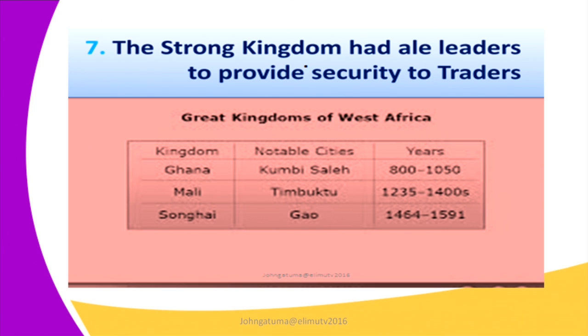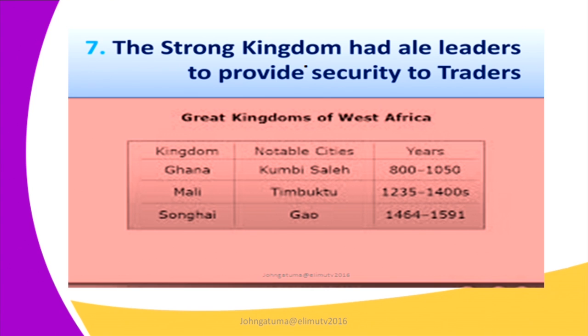Number seven, it led to a strong kingdom. The strong kingdom had able leaders to provide security to traders. So the strong kingdom, having able leaders, was able to provide security for the traders. Remember, we began by saying that all the Arabs from the northern kingdom had occupied the Sudani kingdom, and therefore they had established their kingship.